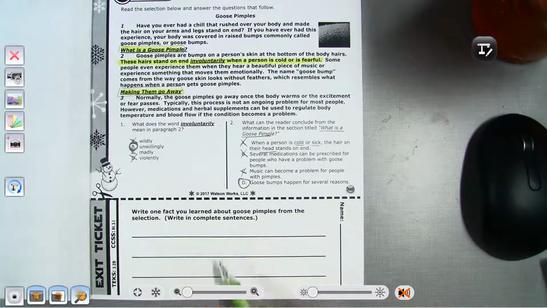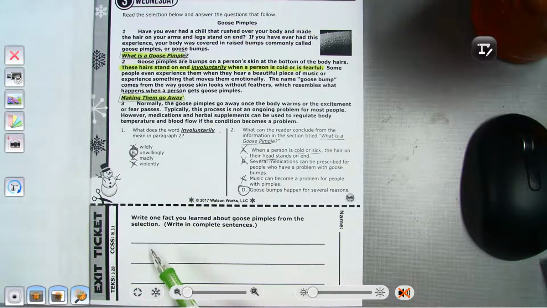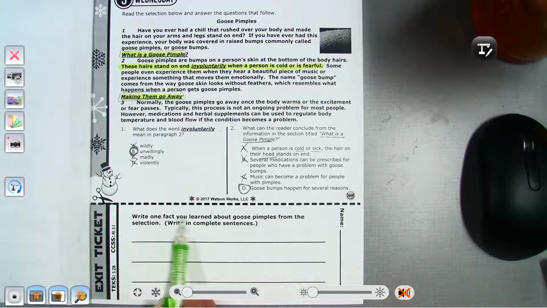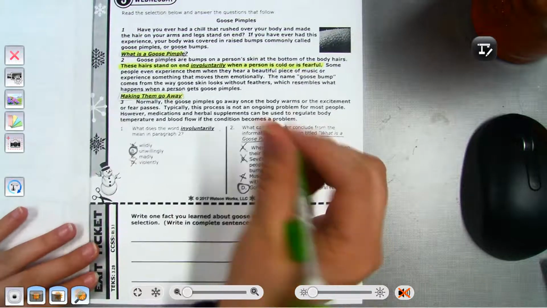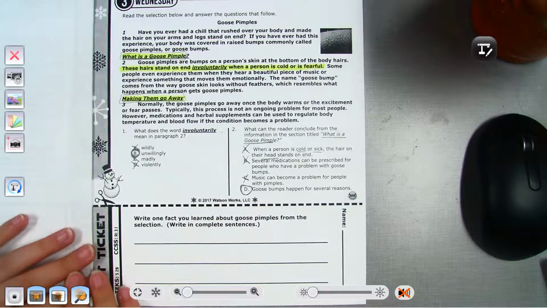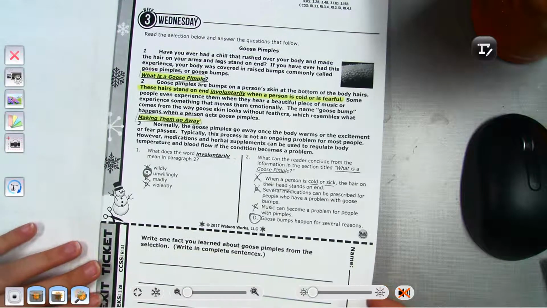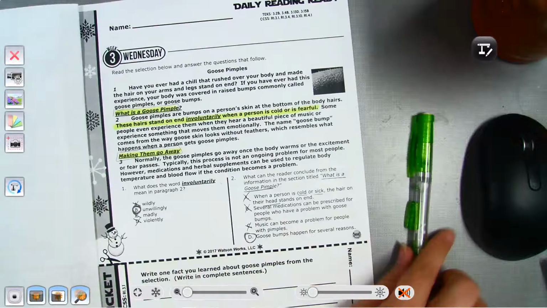Okay. And then the exit ticket I want you to do: write one fact you learned about goose pimples from the selection. You're going to tell me one fact, and I want you to write it in your own words. So do not copy the sentence. I want you to tell me in your own words something that you learned. Okay. So one fact.